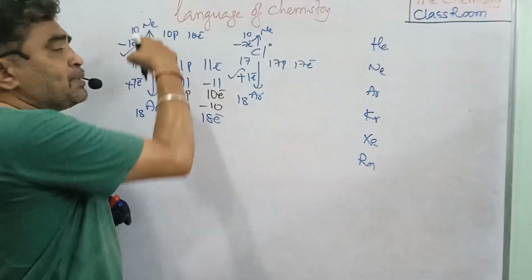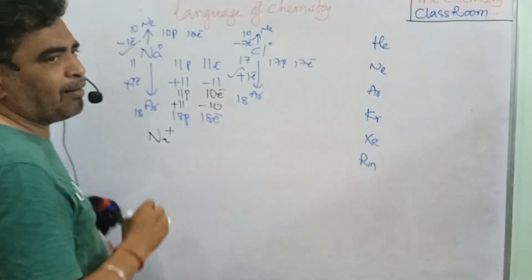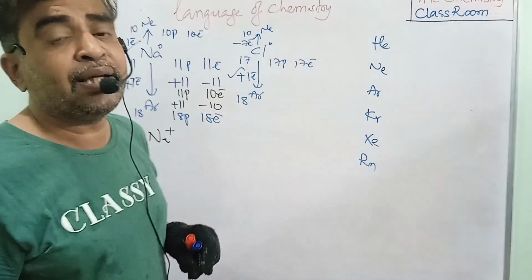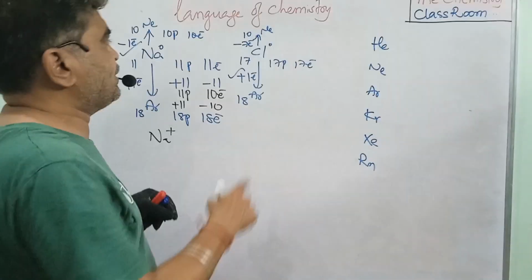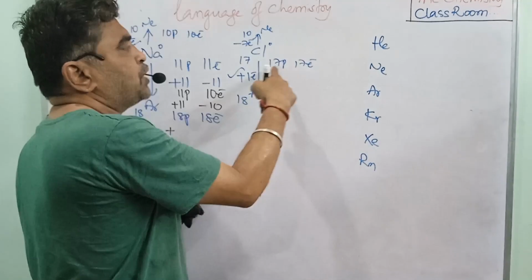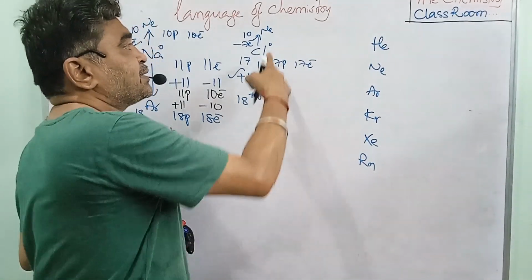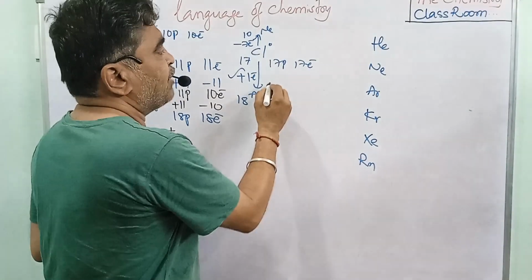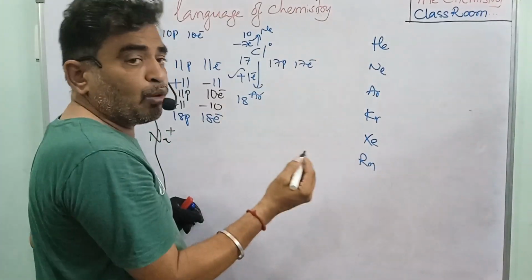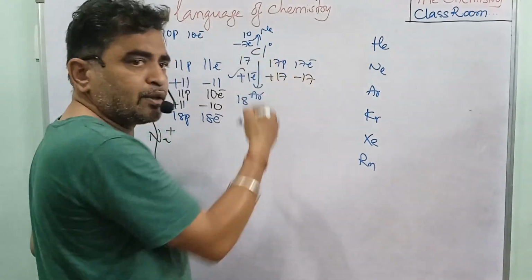So when the sodium is getting stable, the sodium is converted as Na+ ion. That means it is converted as a cation. When the chlorine is gaining one electron, before gaining the electron, the chlorine has 17 protons and 17 electrons, so it is zero charge. When one electron is gained, what happened now? See, 17 protons and 17 electrons is zero charge.